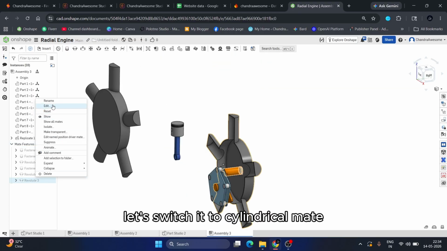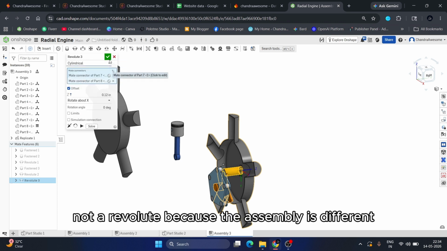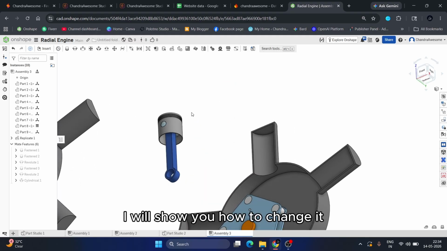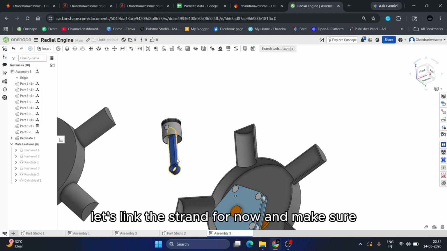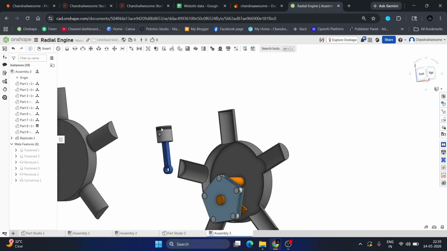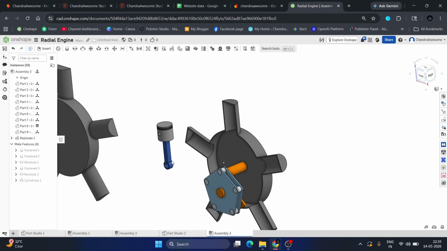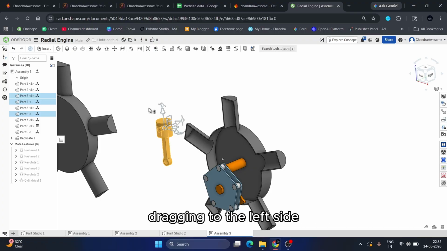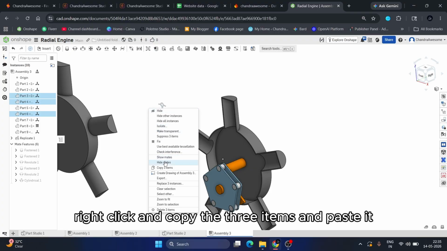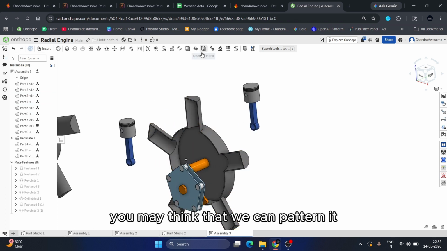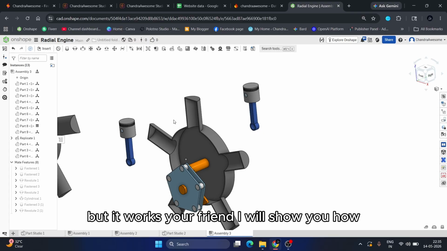Let's switch it to cylindrical mate, not a revolute, because the assembly is different and the design is different. Okay, I will show you how to change it. Let's link the piston for now. Copy this complete piston by dragging to the left side, right click and copy the 3 items and paste it. You may think that we can pattern it, but it works differently. I will show you how.